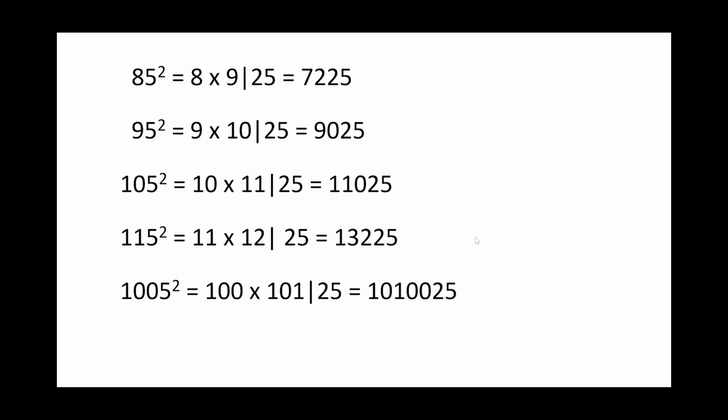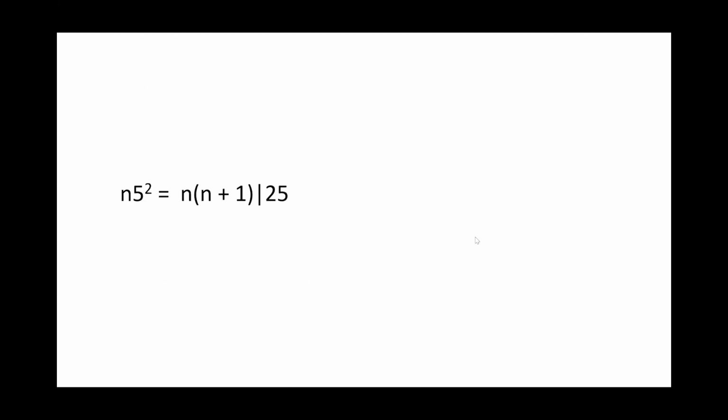So you can generalize this method, that is, the square of any number ending in 5, where n is the number of tens, is n into n plus 1 followed by 25. So when we had 1005 square, n is 100. So 100 into 101 followed by 25.